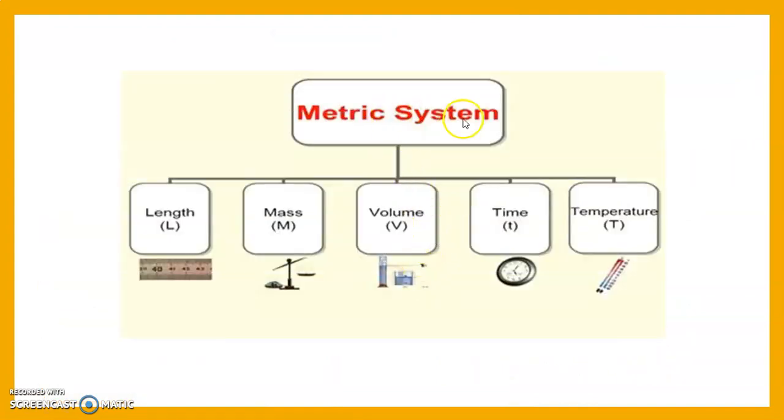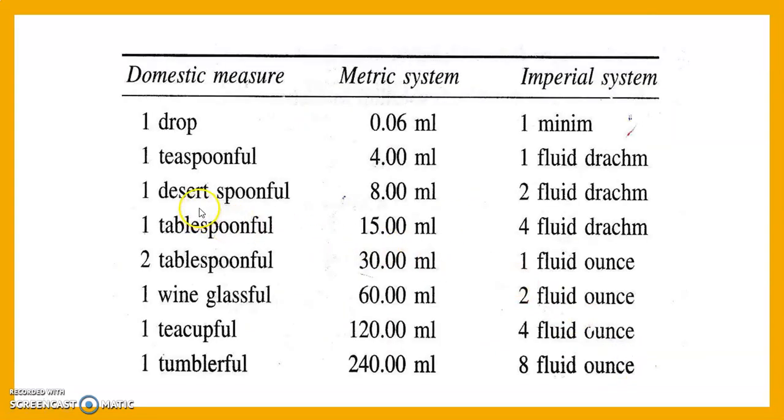Then we see that in the metric system we can measure length, mass, volume, time and temperature. For all that purpose we can use this metric system. This is the newest system, and nowadays this metric system is used for the measurement of time and capacity. Then we see some domestic measures, domestic conversions.